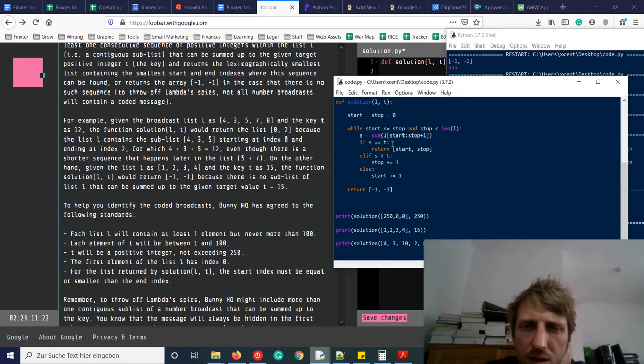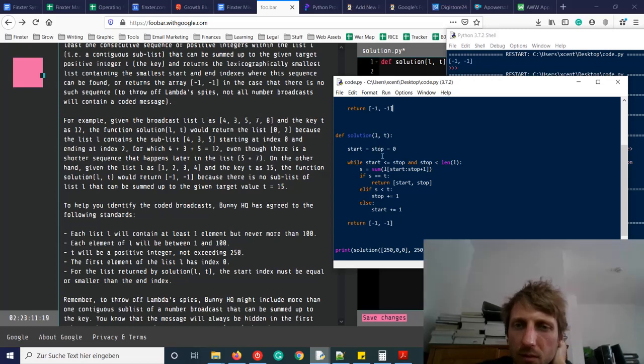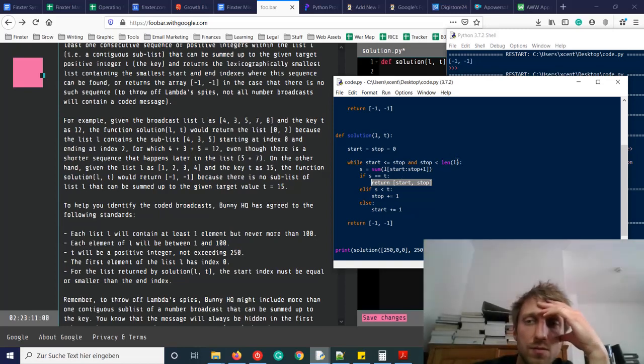Okay, so what is the problem here? So we return the first sequence that sums up. So this is correct. So in the most extreme case, stop will point to the last element of the list, to the last index of the list.